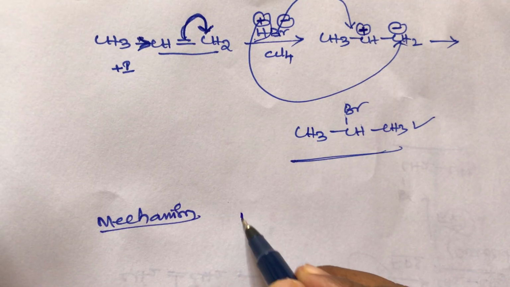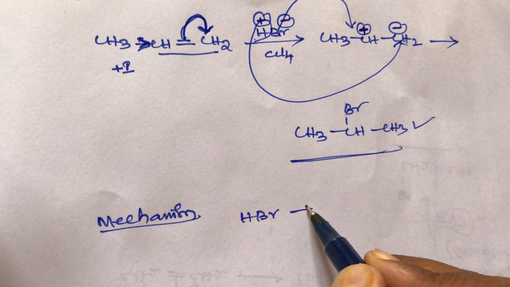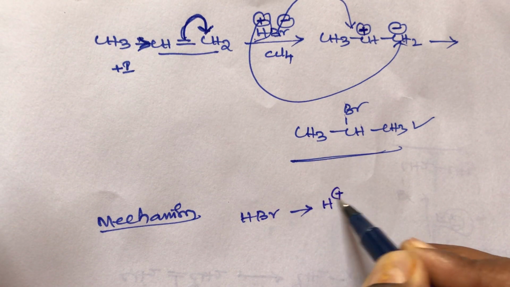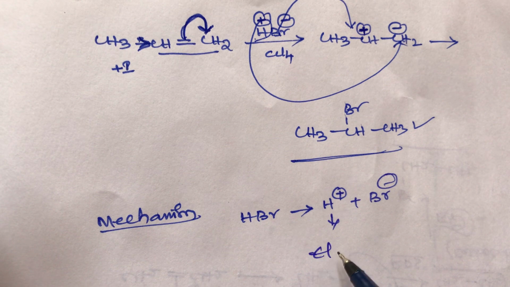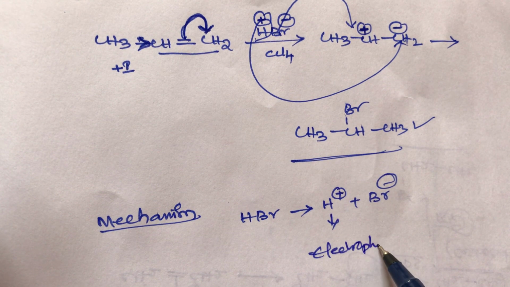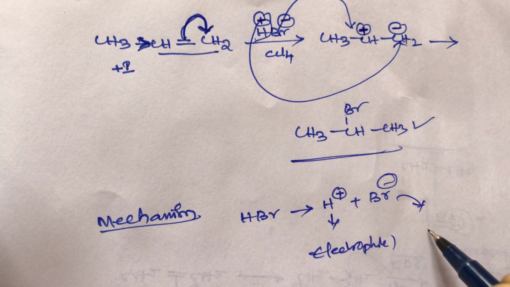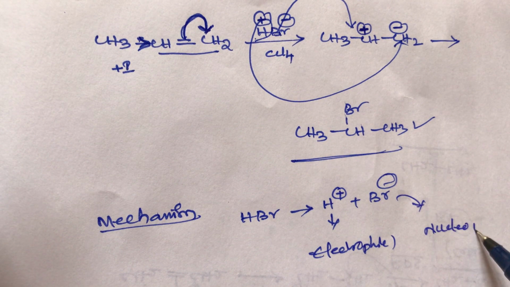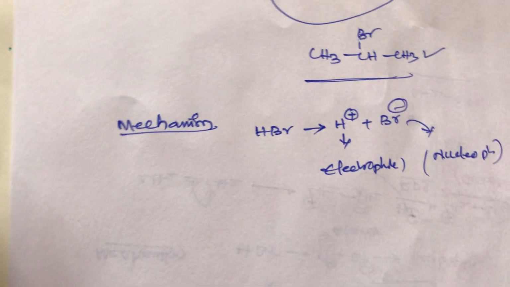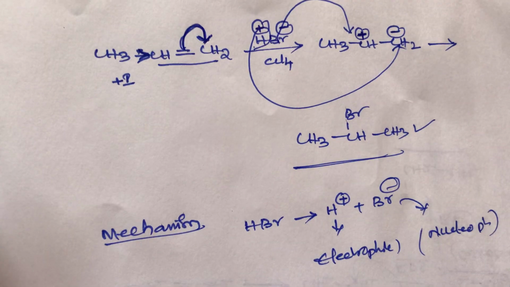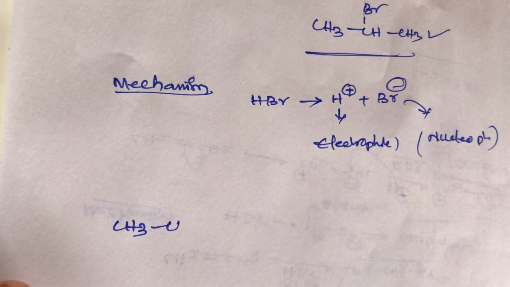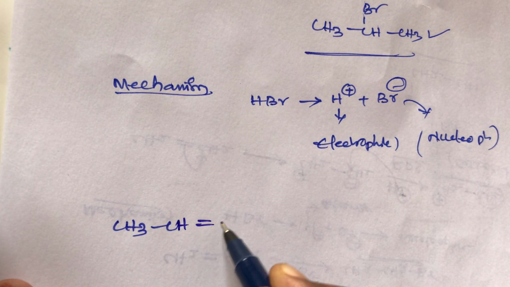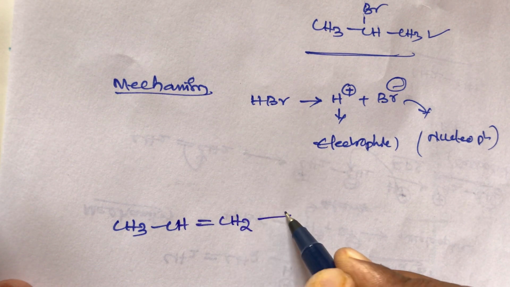Here HBr is there. On ionization, this HBr gives rise to H plus and Br minus. This H plus is called the electrophile, and Br minus is called the nucleophile, as we know. So we can take the example CH3 CH double bond CH2.